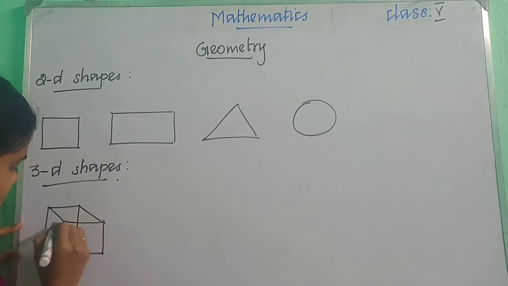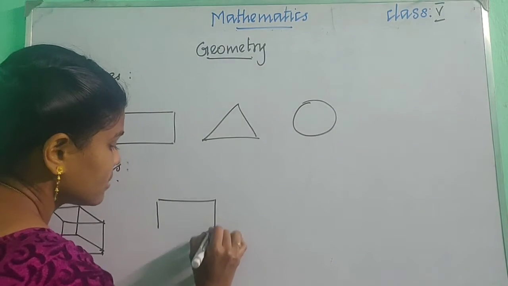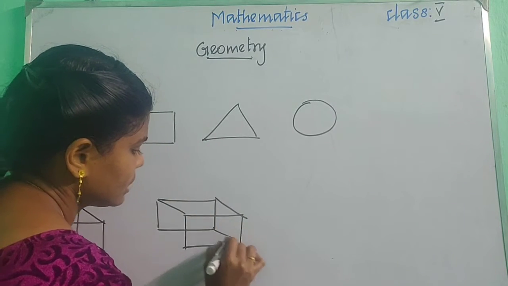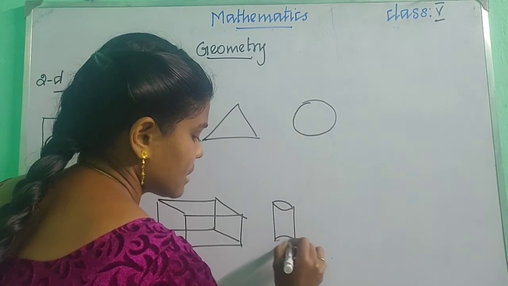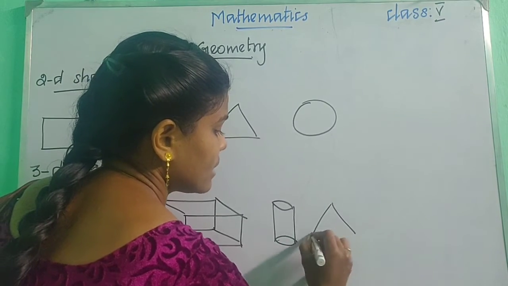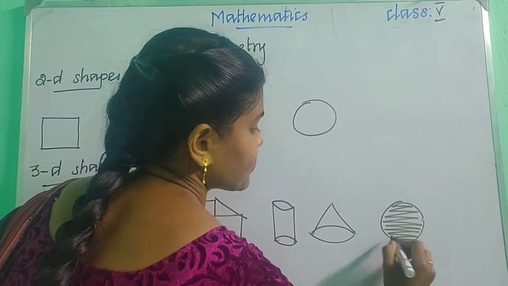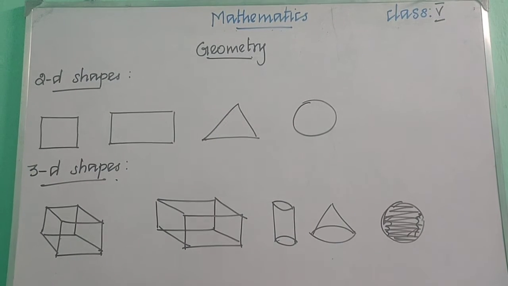So this 3D shape is a cube, this one is a cuboid, then this one is a cylinder, this one is a cone and this one is a sphere. I have just drawn them, but they will not look nice, and they can't look accurate like the original 3D object.